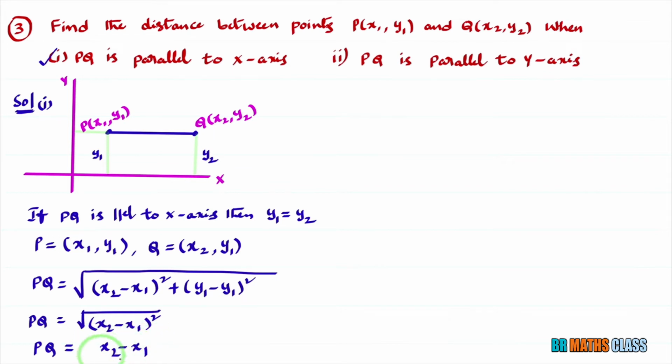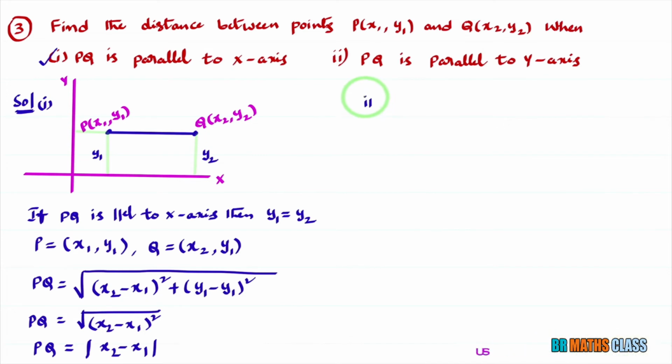Here you may get a small confusion. PQ is the distance, and distance is always positive. Based on the x1, x2 values, there is a chance you will get a negative answer here, but PQ is always positive. So to avoid that confusion, I just keep the modulus here. Moreover, whatever outcome comes from the square root is always positive. So PQ is the modulus of x2 minus x1. We completed the first bit: when PQ is parallel to the x-axis, the distance between the points P and Q is the modulus of x2 minus x1.